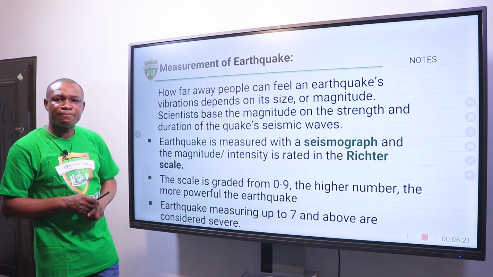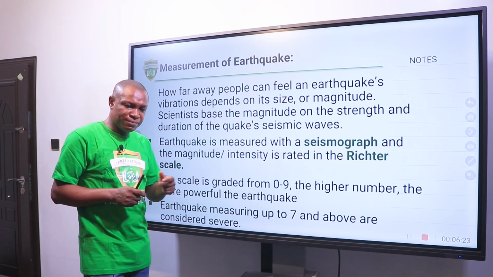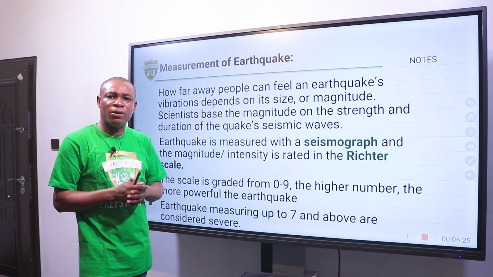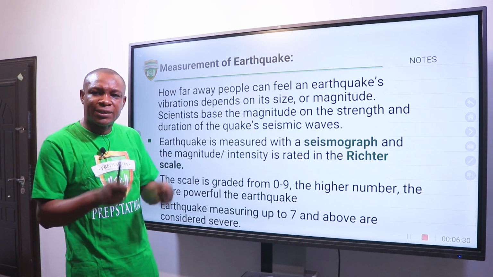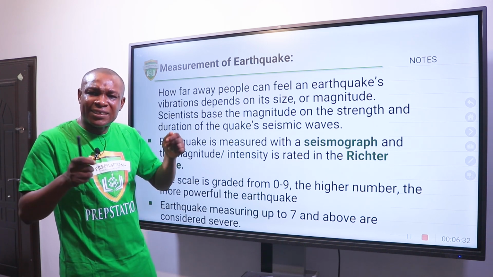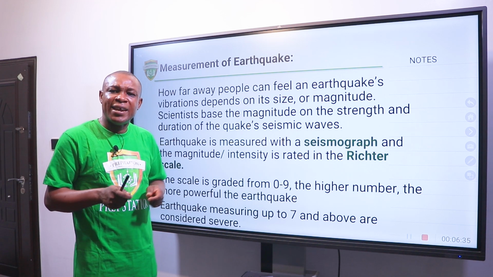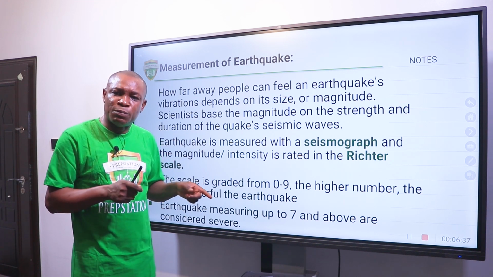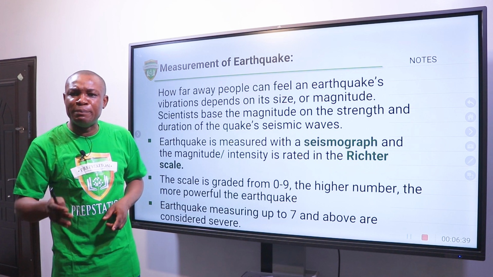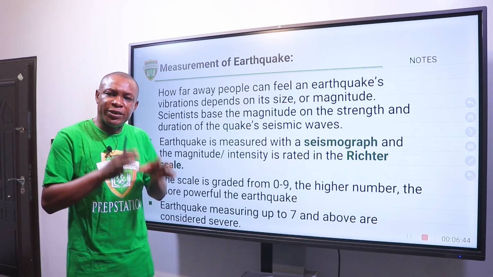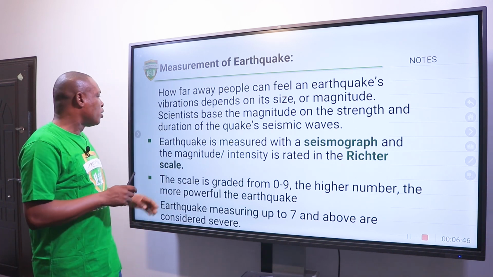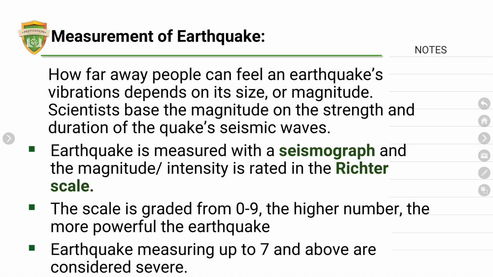Measurements of earthquake. The magnitude of the vibration of earthquake is measured by a special device called seismograph. And this seismograph is calibrated in scale 1 being the smallest, up to scale 10 being the highest. So this calibration is what we call the Richter scale. So earthquake is measured with a seismograph, and the magnitude or intensity is rated in the Richter scale.